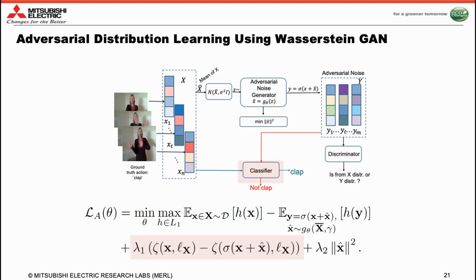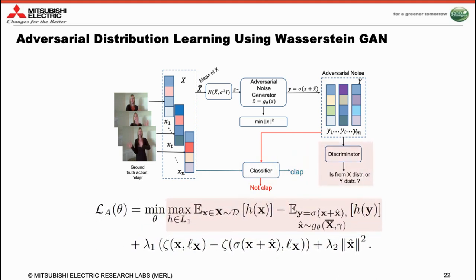The classifier fooling is achieved via this part of the objective, where we denote zeta as a frame level classifier and L_x is the true class label of that classifier at the frame level. However, we do not want our adversarial feature y to be very different from the original distribution in X. This is because otherwise any random noise will be able to achieve this classifier fooling without regard to the useful data subspaces. Thus, we use a Wasserstein GAN critic or discriminator that ensures the distributions of X and Y are very near to each other. This is characterized via the dual formulation of the L1 Wasserstein distance.